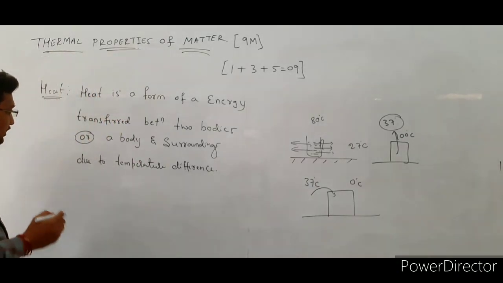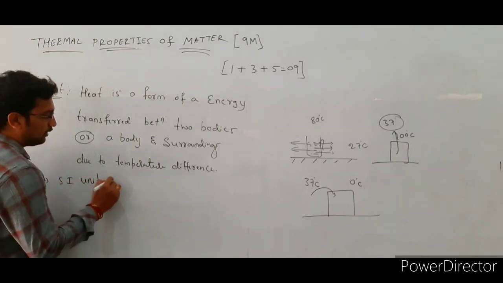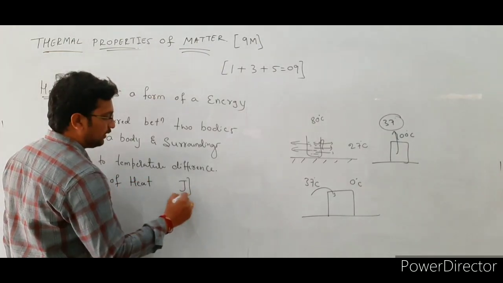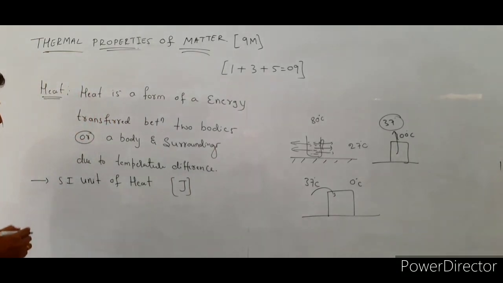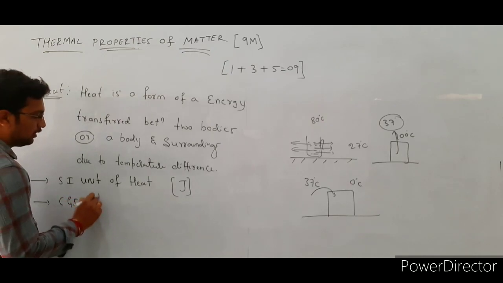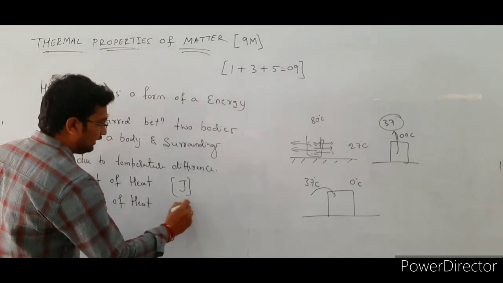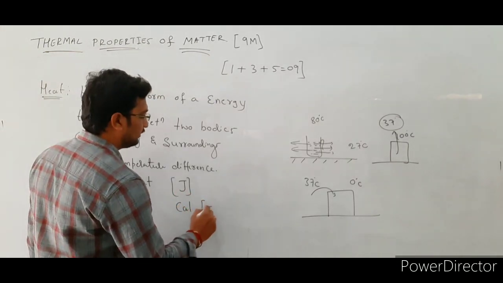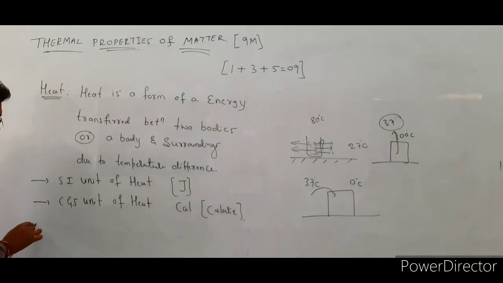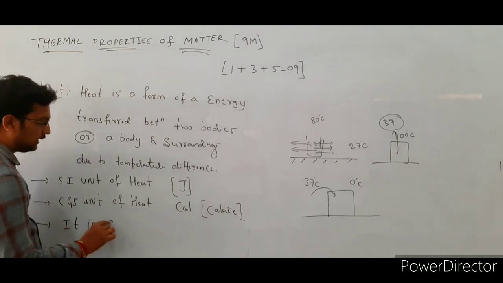Then what is the SI unit of heat energy? The SI unit of heat is joule. It is denoted by J. And the next one, the CGS unit. The CGS unit of heat is calorie. It is denoted by cal. The next one: heat is a scalar quantity.